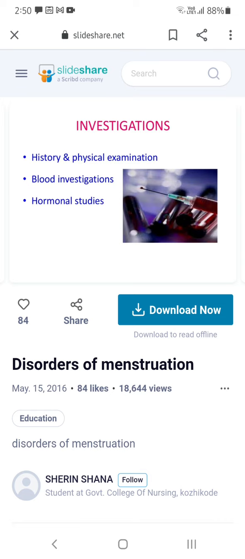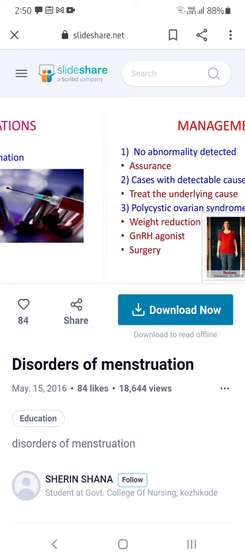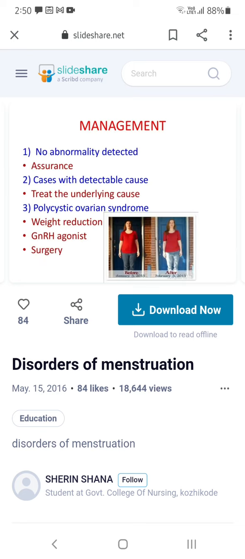So investigations: history and physical examination, blood investigations and hormonal studies can be done. Management: if no abnormalities are detected, fine. In cases with abnormalities detected, that is uterine problems, they can be corrected. And PCOD, polycystic ovarian disease: nowadays 90% of women are suffering with PCOD.